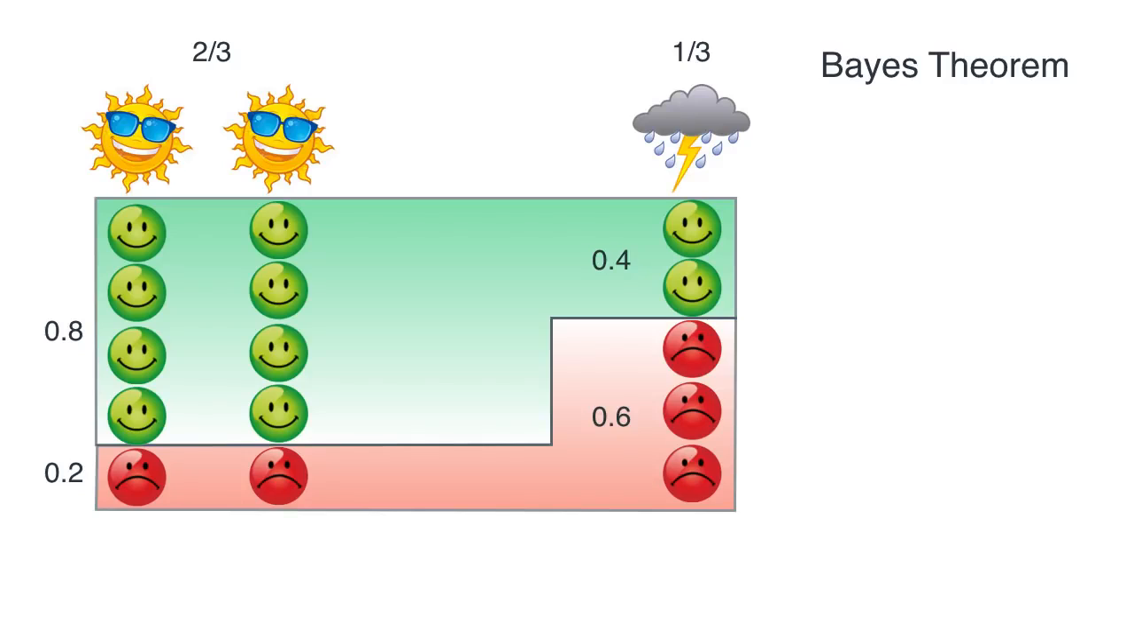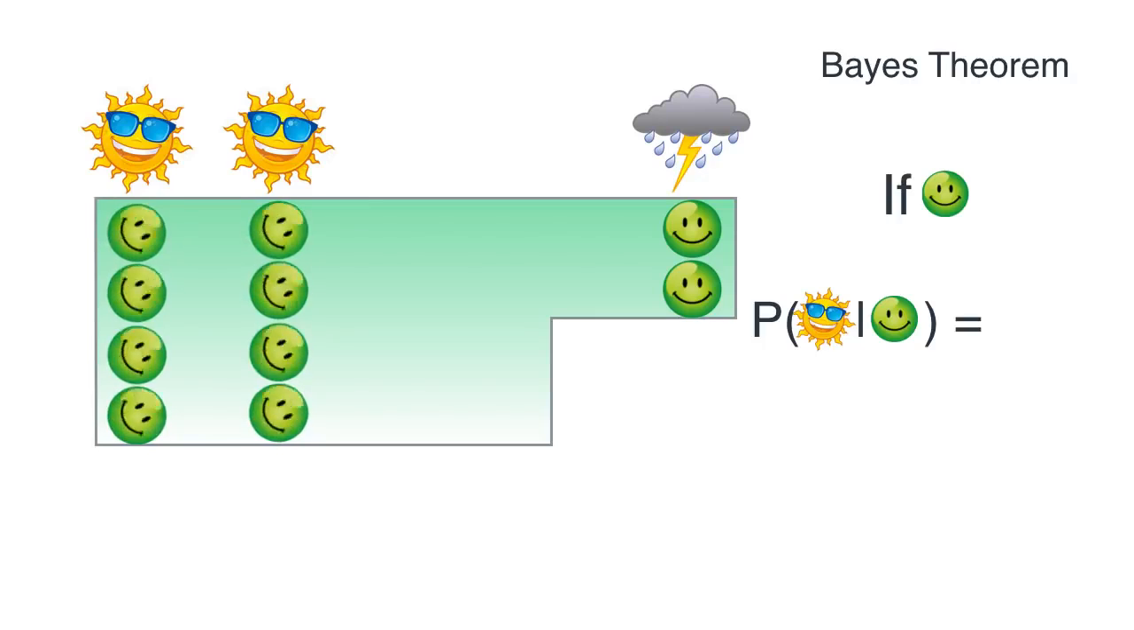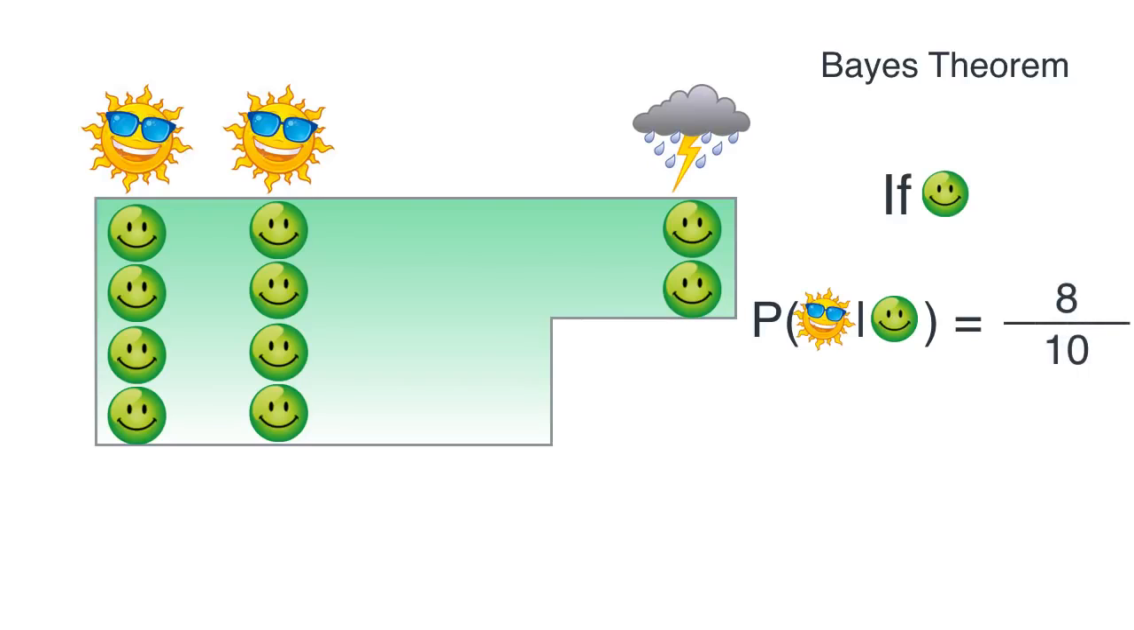We now know that Bob is happy today, and we want to figure out if it's sunny or rainy. So if Bob is happy today, he tells us, today I'm happy. Therefore, now we have 10 days because we don't care about the sad days. And among these 10 days, what is the probability that it is sunny? Well, 8 of these 10 days are sunny and the other 2 are rainy. These are the 8 that are sunny. So therefore the probability that it is sunny is 8 divided by 10.